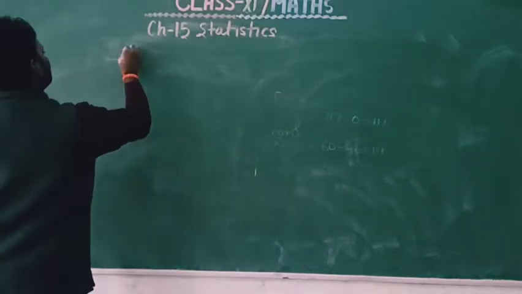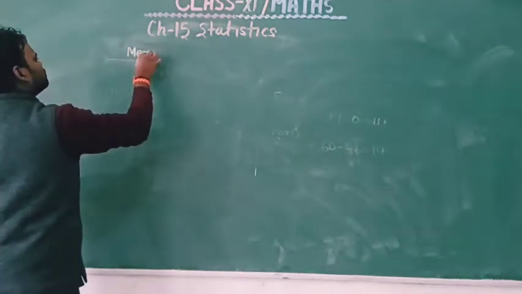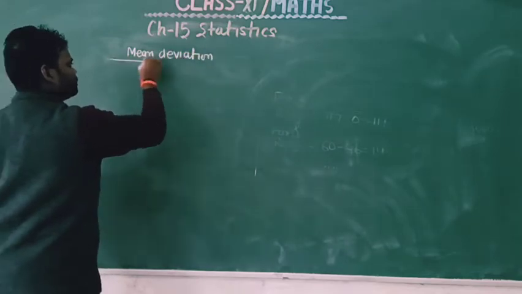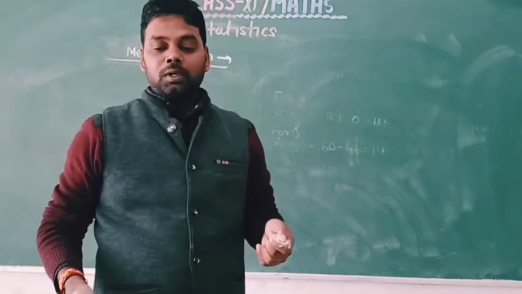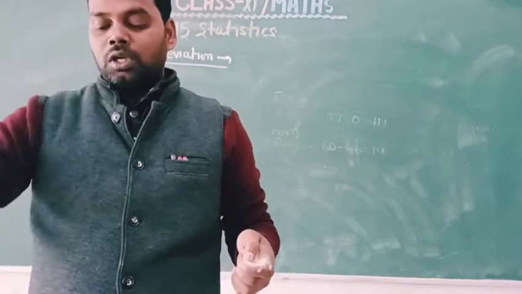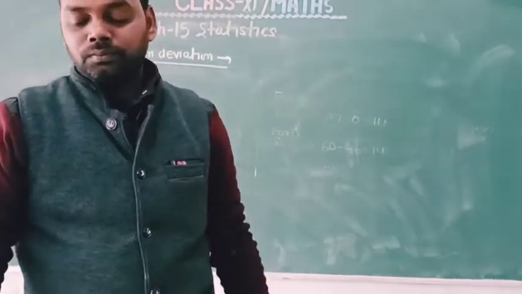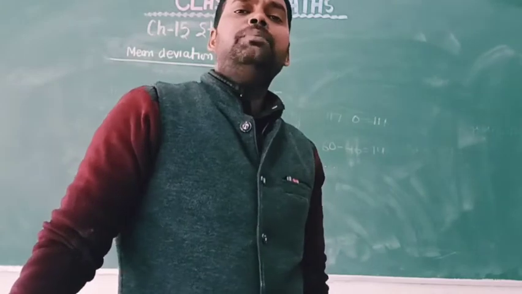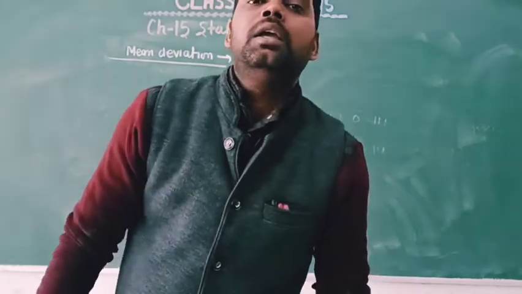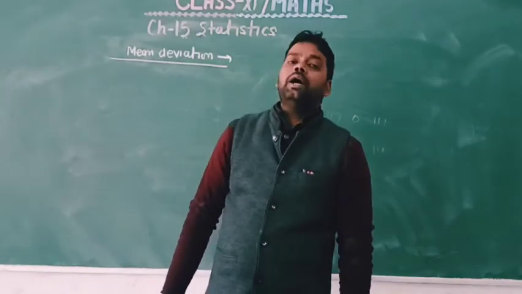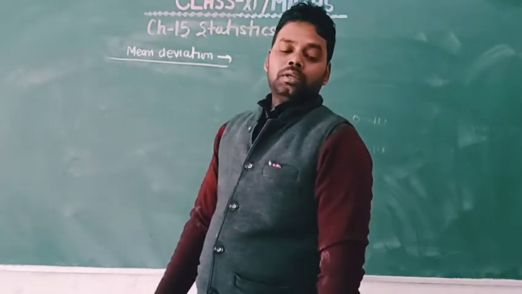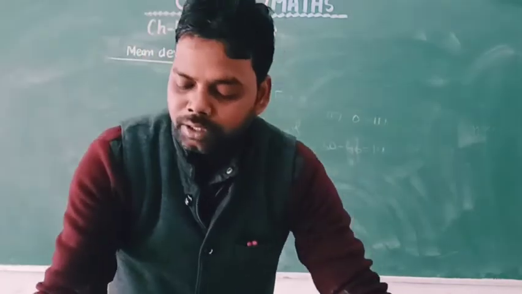In mean deviation we find the dispersion from a fixed value, that is, how much our data is scattered from a fixed number. So let us see how it is found.